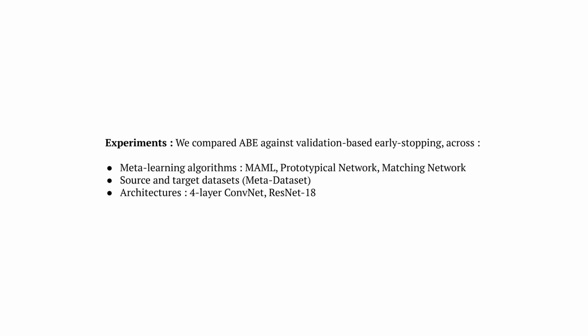So now, in order to show that the key principles and insights of our work are fairly general statements on meta-learning and out-of-distribution generalization, and that our early stopping method is generally applicable, we performed a large and challenging array of experiments across multiple meta-learning algorithms, where we consider MAML, prototypical network, and matching network, three pivotal algorithms in the field, across several pairs of source and target datasets taken from the Meta-Dataset benchmark, and across different neural architectures.